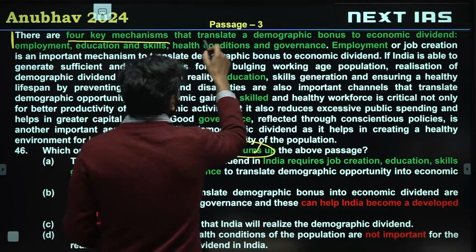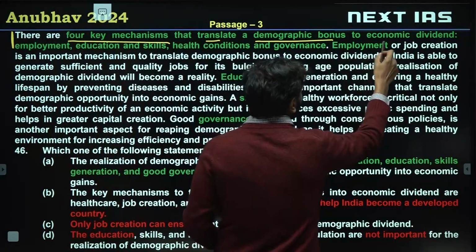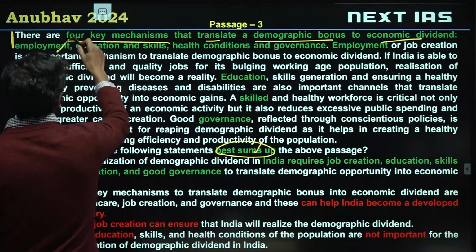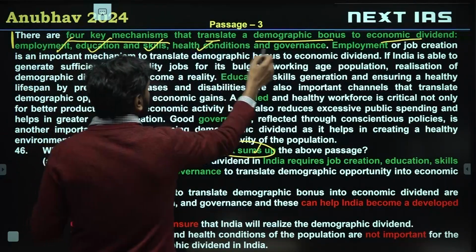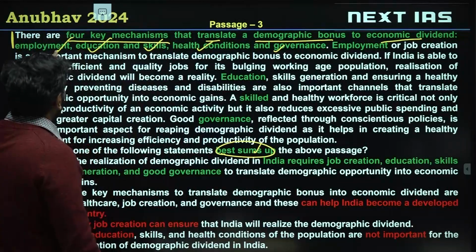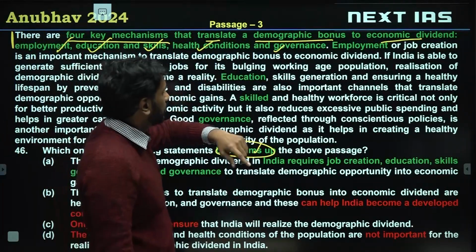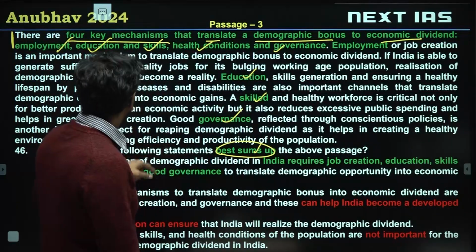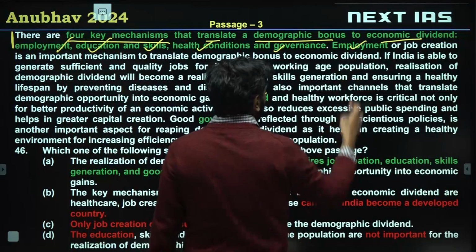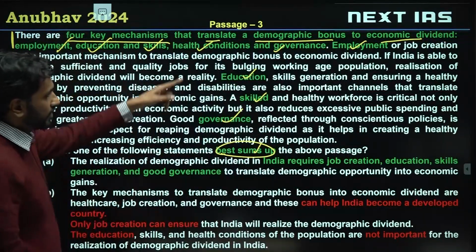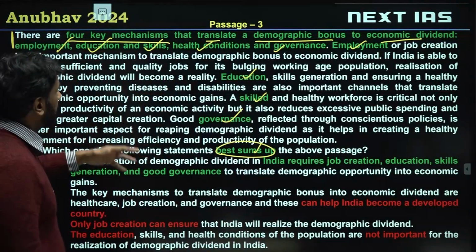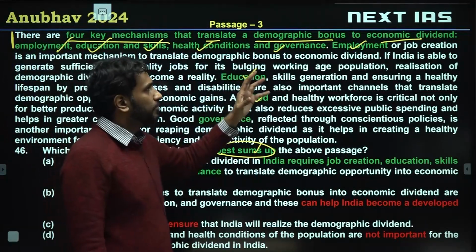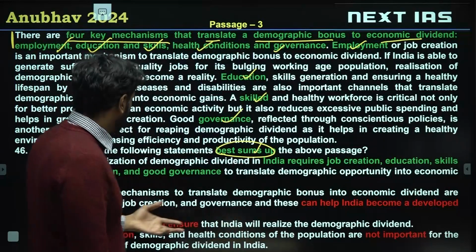4 key mechanisms that translate a demographic bonus to economic dividend. How do we get demographic bonus to economic dividend? Employment, education, skills, health conditions and governance, right? So all these factors the author has listed throughout the passage and explained to us why all of these factors are needed to transform our demographic bonus into an economic dividend.